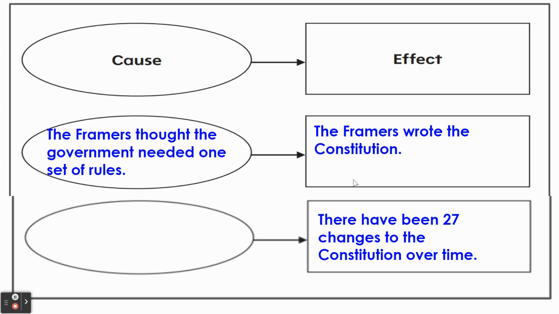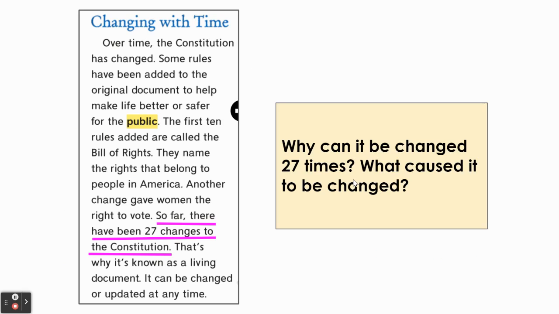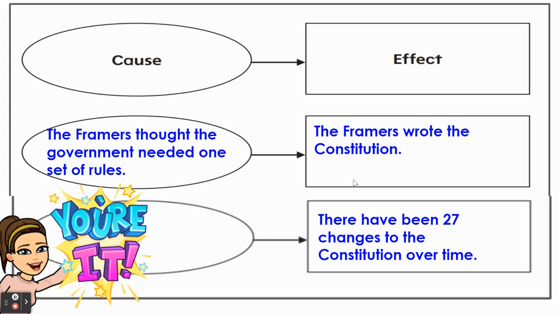Why has this happened? Why can the Constitution be changed 27 times? And what caused it to be changed? You are going to think about this and write in the cause of why there have been 27 changes over time.